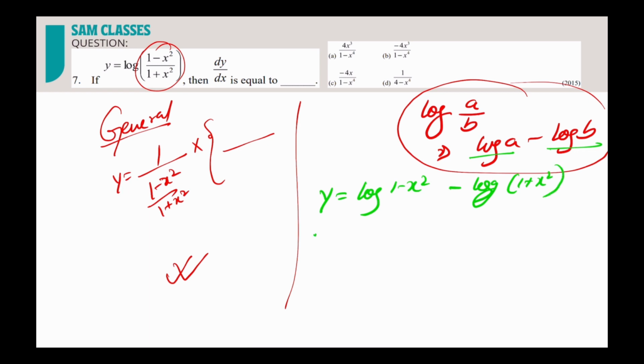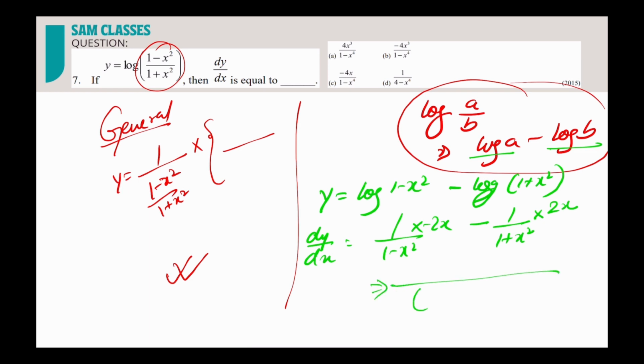Now differentiate it. Now it becomes easier. The moment I differentiate, dy by dx, what will I get? 1 by (1 minus x square) into minus 2x, minus 1 by (1 plus x square) into the differentiation of x square, which is 2x. That's it. Clear? Now I have to take the LCM, (1 minus x square) into (1 plus x square). Now if you see all the options, the denominator is 1 minus x power 4.